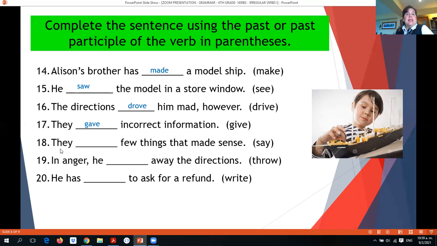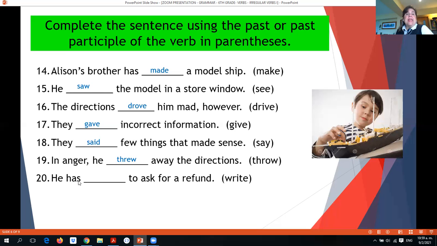Number 18, they few things that made sense. We have the verb say. We have to put it in past because, again, we don't have a helping verb here. So they said a few things that made sense. Okay. Number 19, in anger, he away the directions. We have the verb throw. We don't have a helping verb, so we put throw in past, which is threw. So in anger, he threw away the directions.